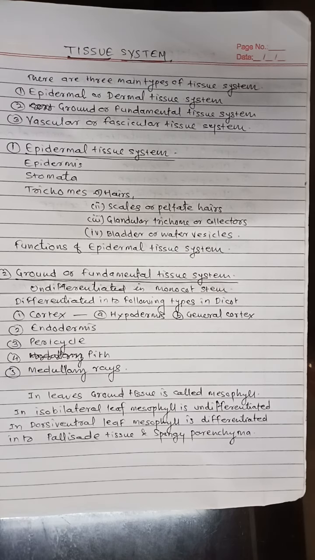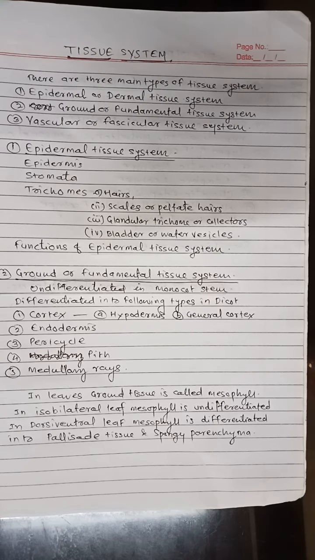Palisade parenchyma lies below the epidermis and is made up of compactly packed columnar cells. While the spongy parenchyma cells are irregularly distributed and loosely packed, that is, they have a large number of intercellular spaces.